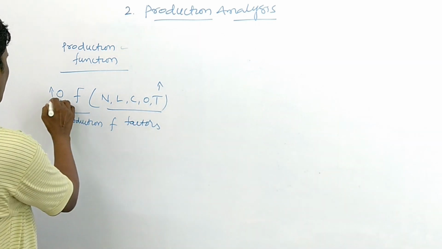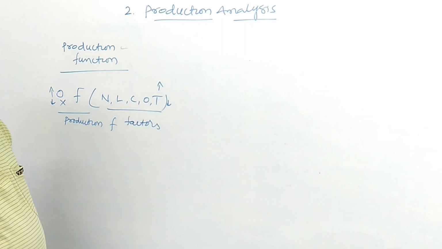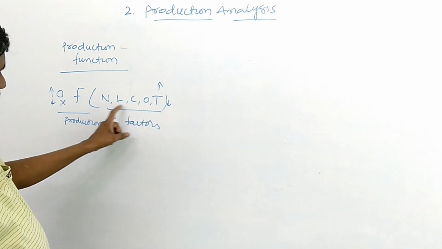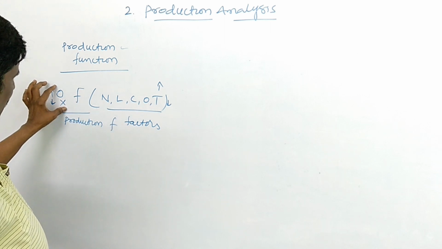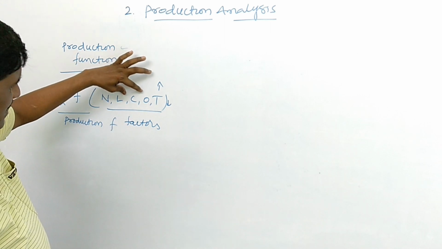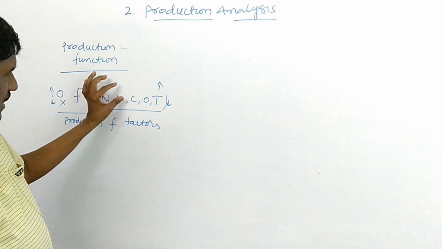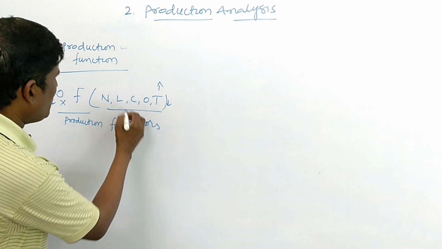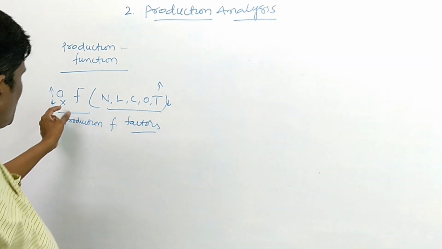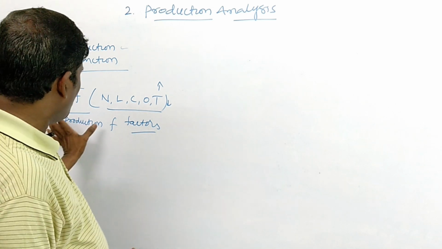If the production decreases, the factors of production also decrease. Production always depends upon these factors of production. Why? Because if there is any change in factors of production, there is a change in output.